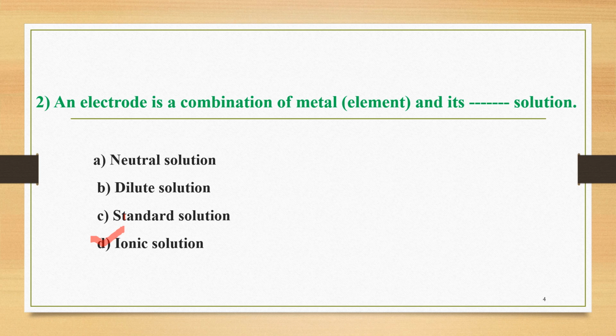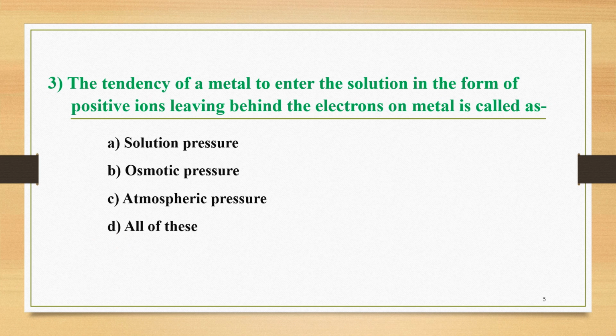The third question is: the tendency of a metal to enter the solution in the form of positive ions leaving behind the electrons on a metal is called as, and the options are: A, solution pressure; B, osmotic pressure; C, atmospheric pressure; and D, all of these.